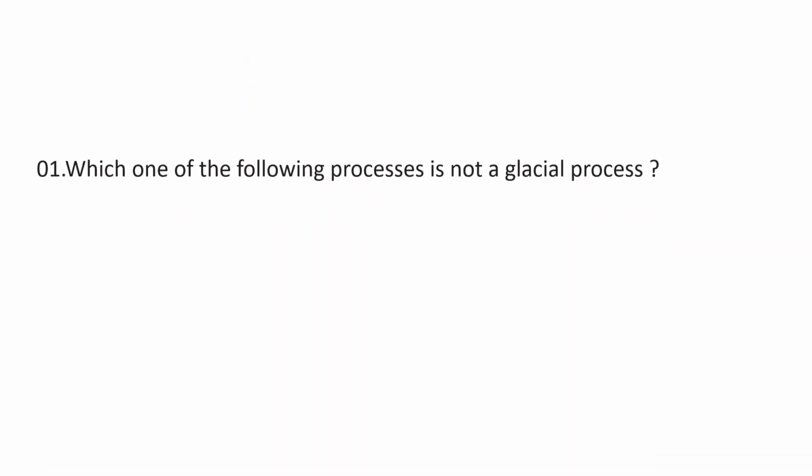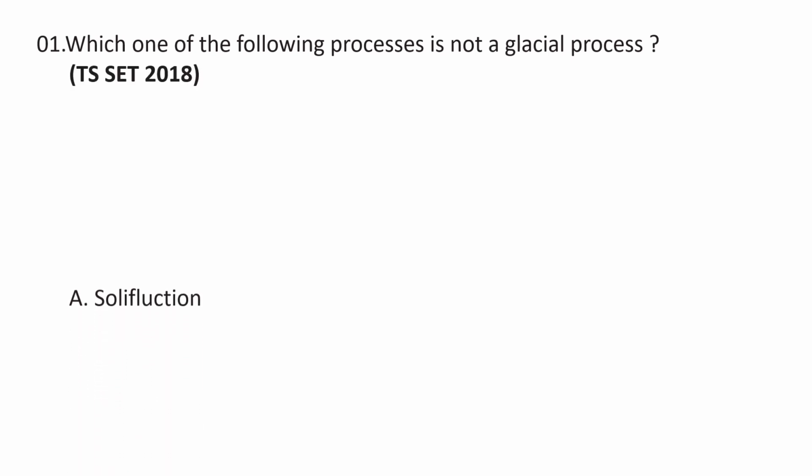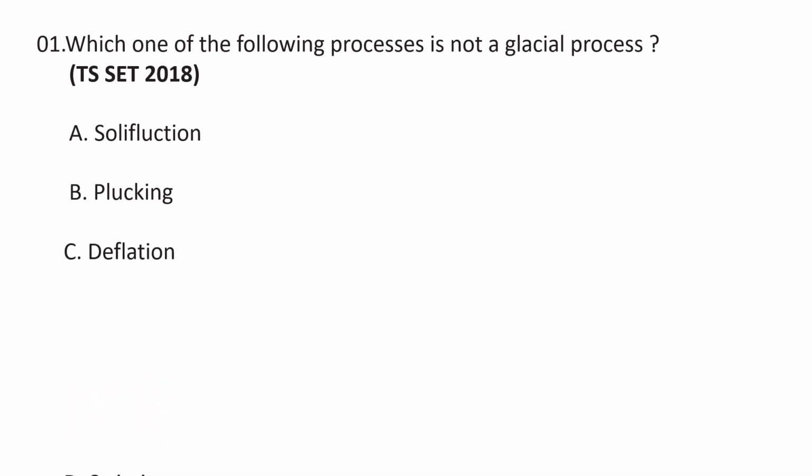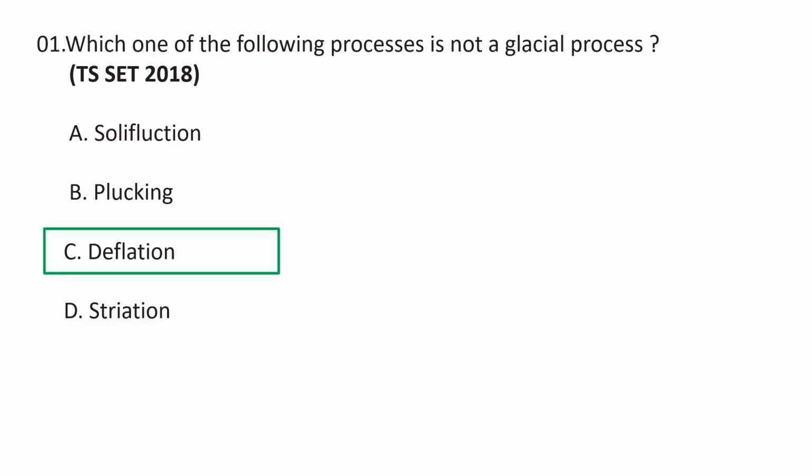Coming to the first question, which one of the following processes is not a glacial process? The choices are A. Solifluction, B. Plucking, C. Deflation, and D. Striation. Deflation is not a glacial process because it is formed due to wind action, whereas the other processes like solifluction, plucking, and striations are formed due to glacial processes.